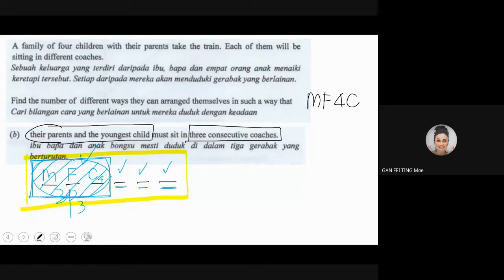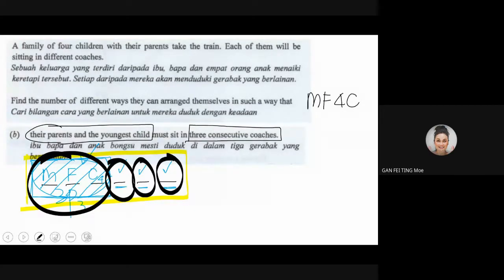How about the rest? Do you understand? This is 1 object. This is 1 object. This is 2 objects. This is 3 objects. This is 4 objects. So your N should be 4 and your R should be 4. So for this itself, it is 4P4.